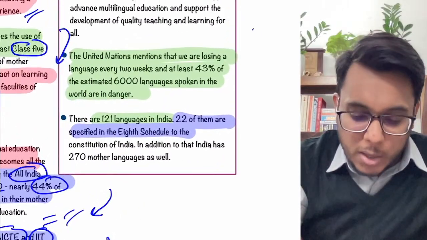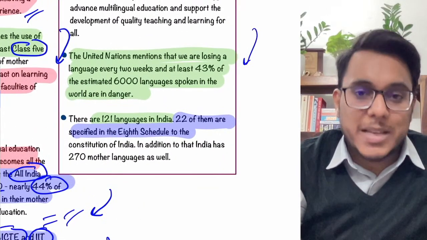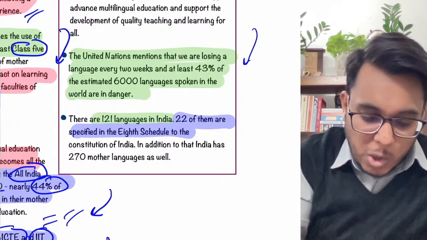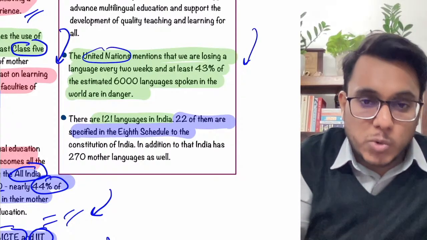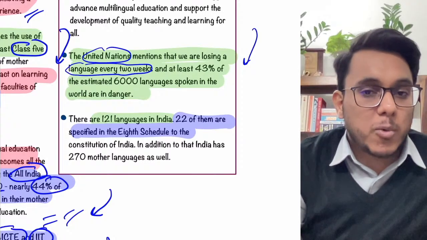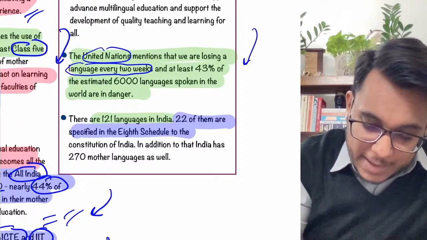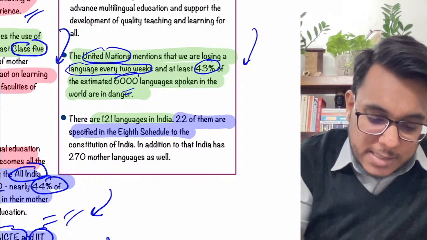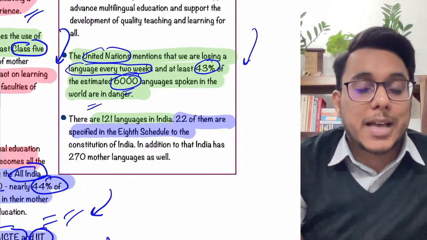Now, guys, one important piece of data here, please note it down. According to the United Nations, we are losing a language every 2 weeks. Every 2 weeks one language is being lost, fine. And at least 43% of the estimated 6,000 languages spoken in the world are in danger.